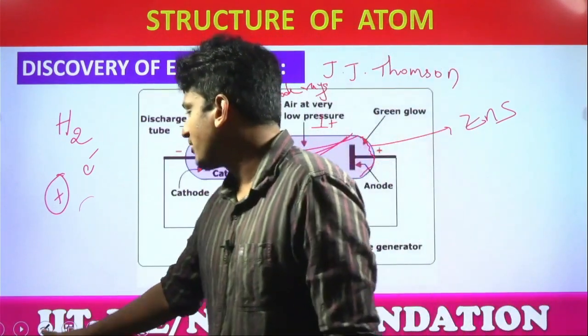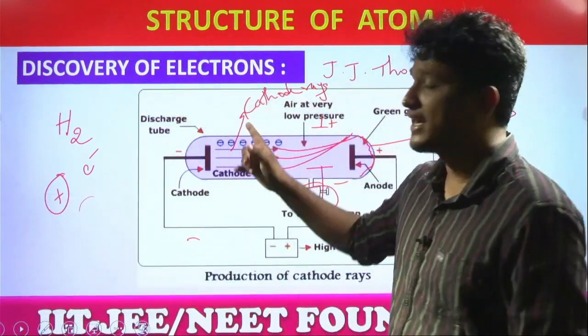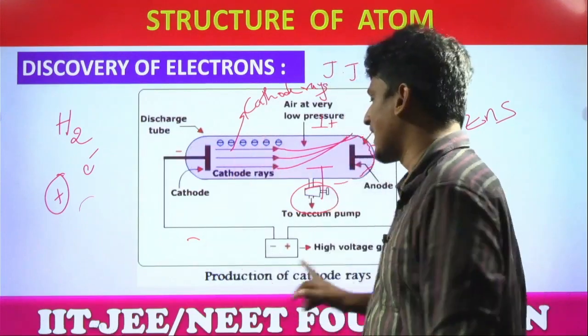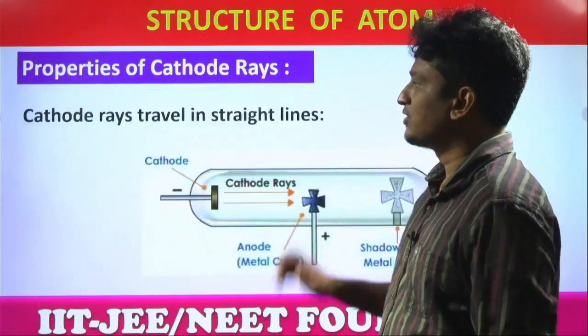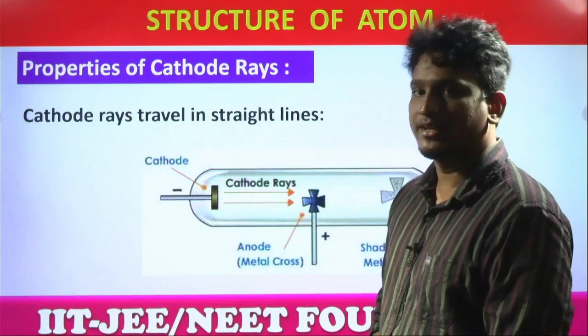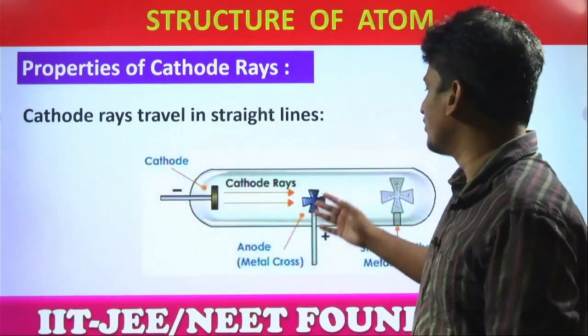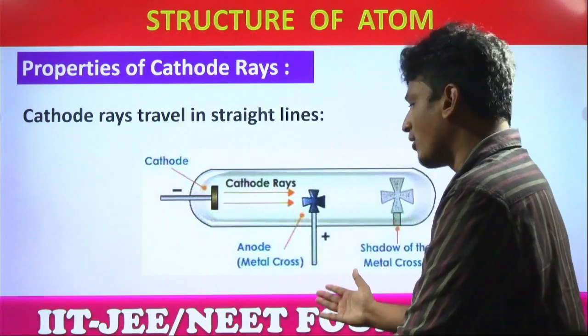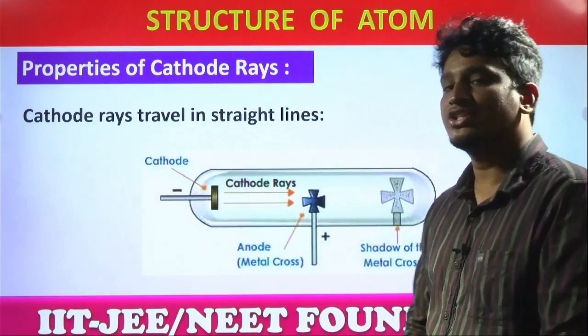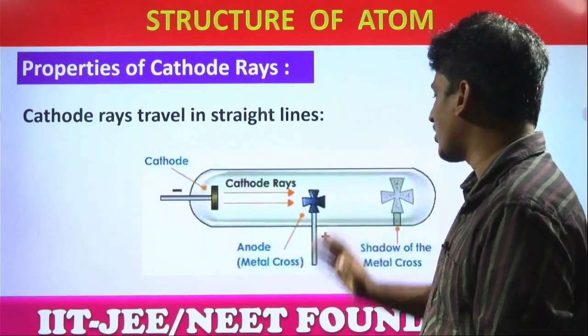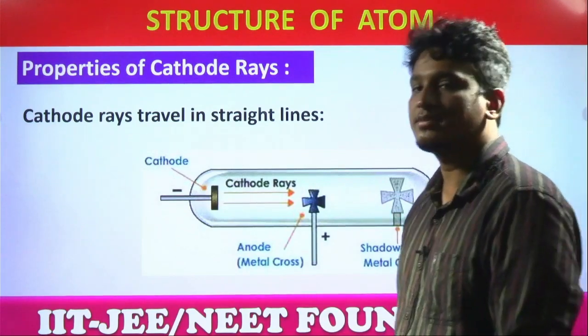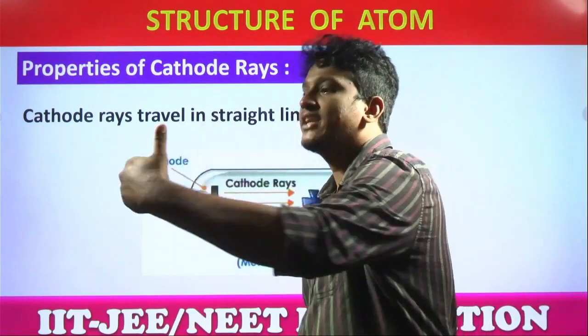So we'll discuss some of the properties of these electrons. Electrons are also called cathode rays. Next, cathode rays travel in straight lines. Yes or no? Cathode rays travel in straight lines. What is the proof? If you place any object here, it will cast a shadow. Look here, a metal cross is given. You can observe the shadow. What does it mean? They're moving in a straight direction.